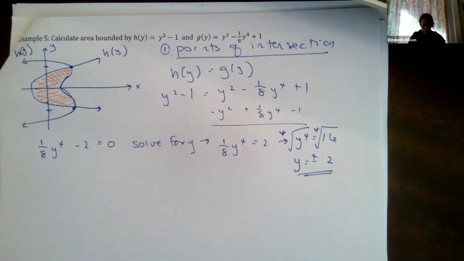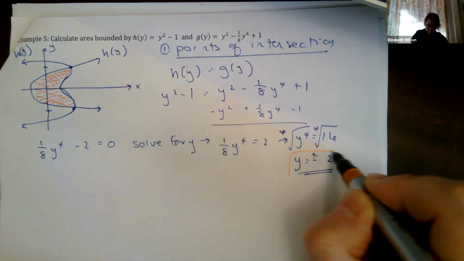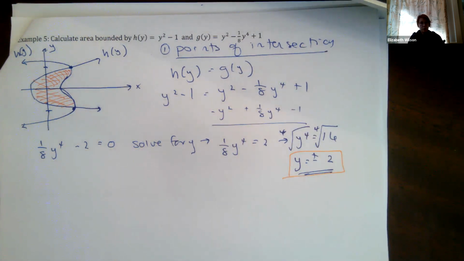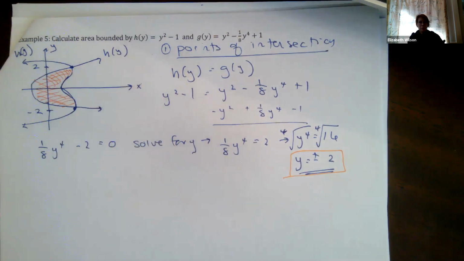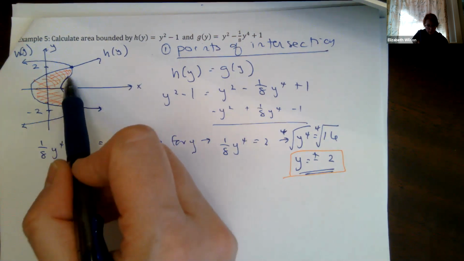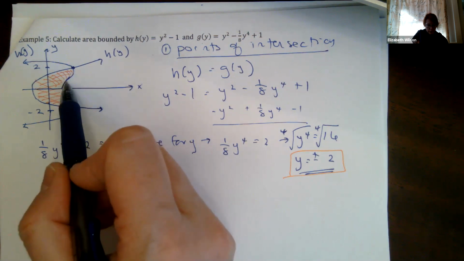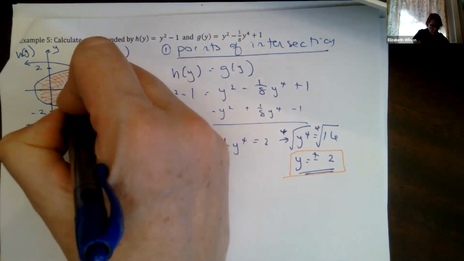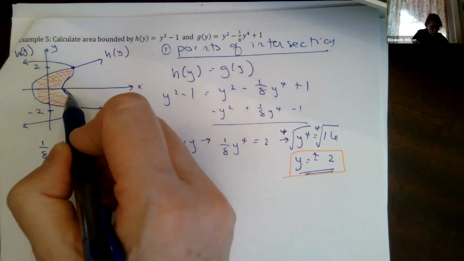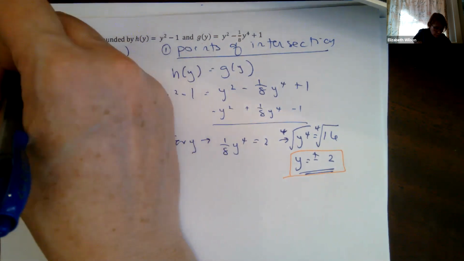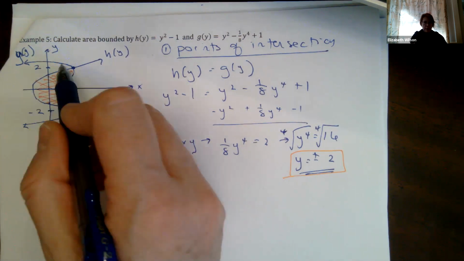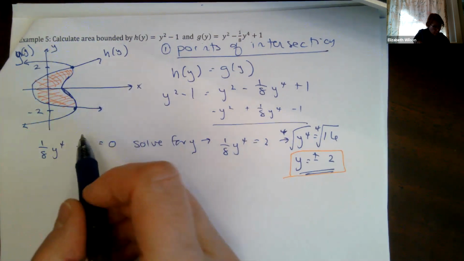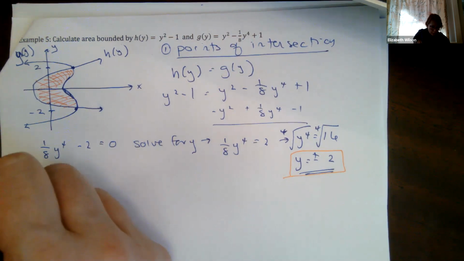Okay, so I need this. This is part of what I need to show in order to get full credit. So this is 2, this is minus 2. That gives me my bounds of integration. Okay, all along this interval, this function here is greater. So this is my rightmost function. So my h of y, I'm sorry, I wrote that wrong. This should be g. My g of y and my h of y. My h of y is less than. Okay, so I have to go from minus 2 to 2.